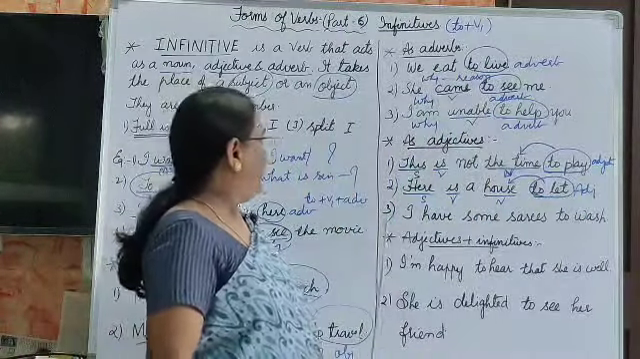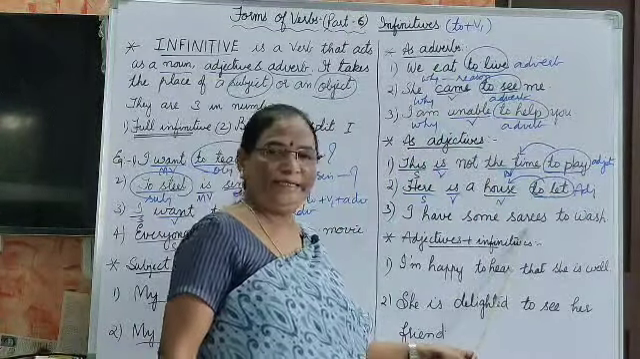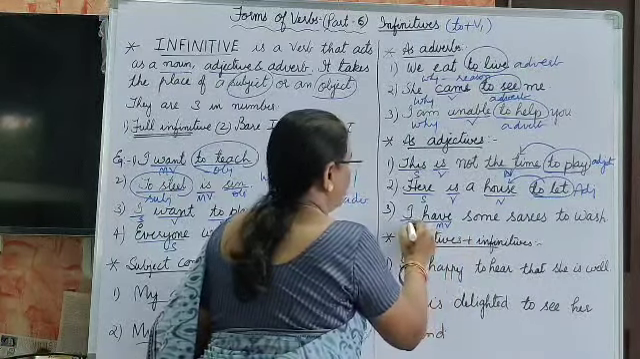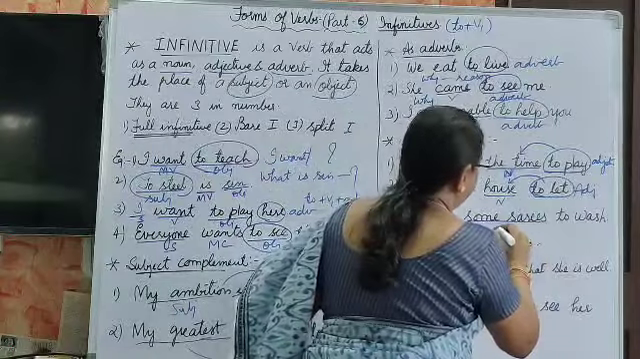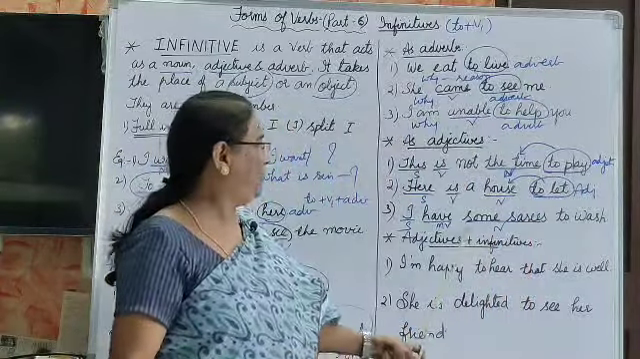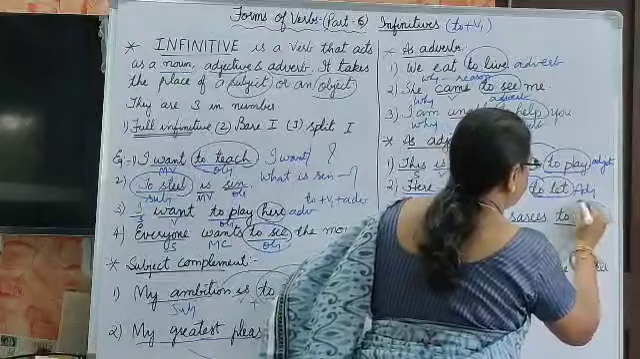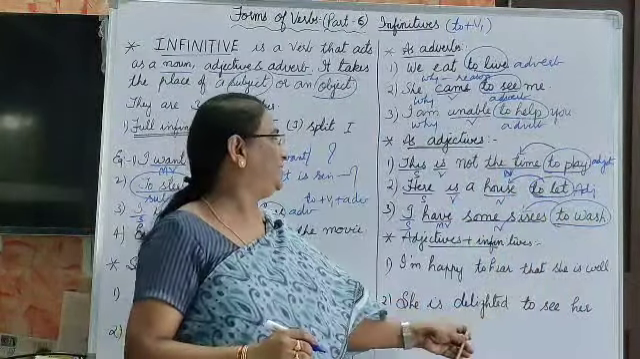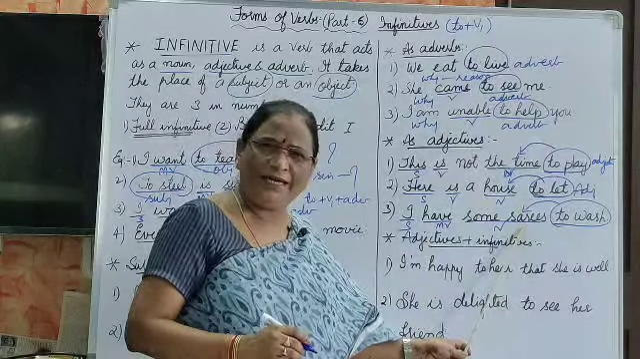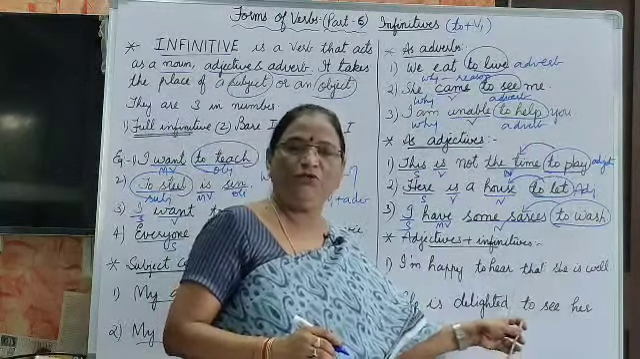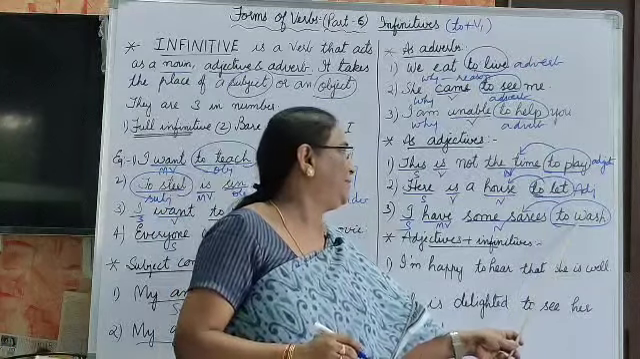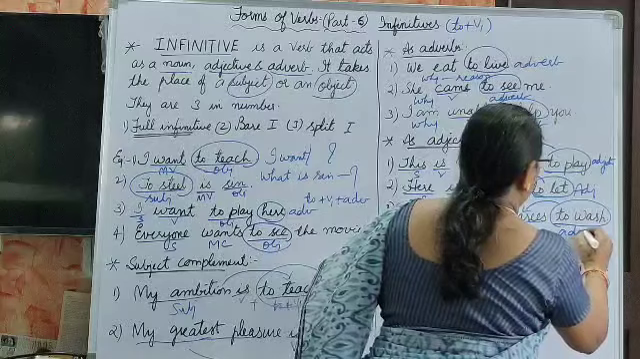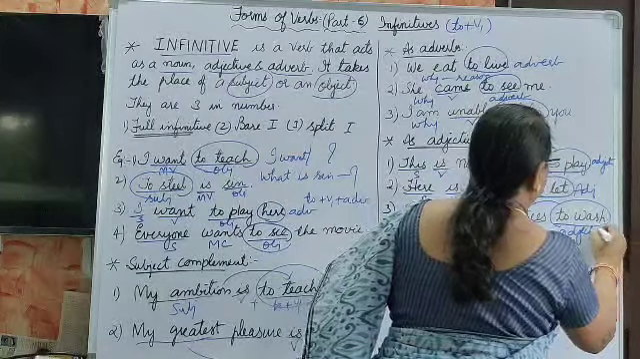Okay. I have some sarees. I have: this is the main verb here. I is the subject here. Some sarees is a noun here. As it is a noun, to wash modifies the noun. I have some sarees to wash. I need to wash them. So it explains, it tells, it modifies the noun. So that's why they function as adjectives.